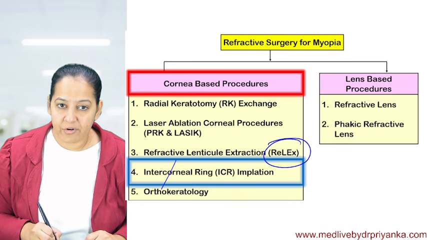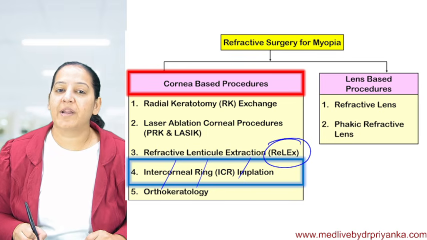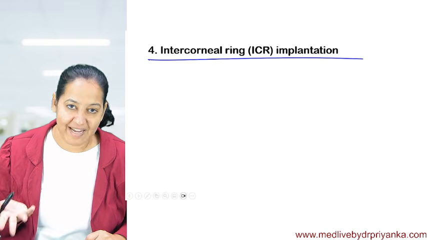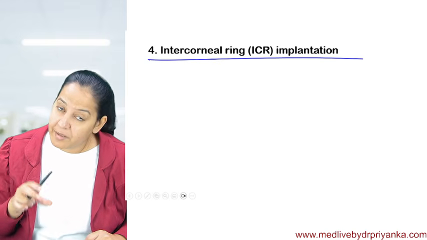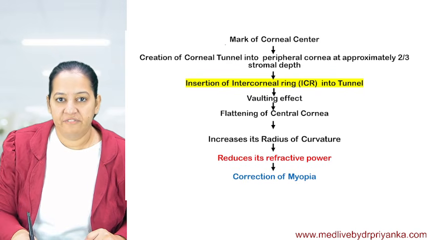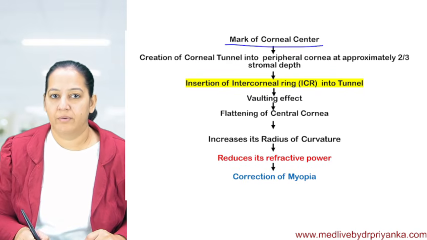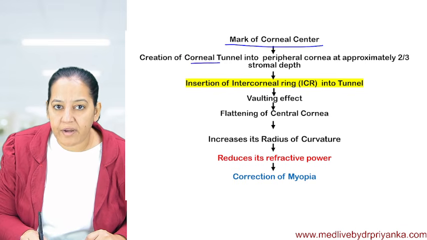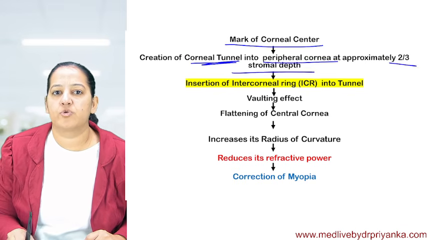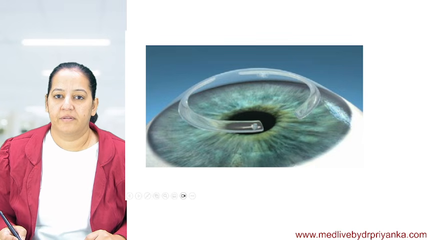The fourth one is intracorneal ring implantation, ICR implantation. Intracorneal ring implantation. As the name indicates, we will implant a ring in the mid portion of the cornea. So what we are doing, you can see it here. First mark the corneal center. Now create a corneal tunnel in the periphery of the cornea, approximately 2/3 stromal depth. You can see it here in the video.